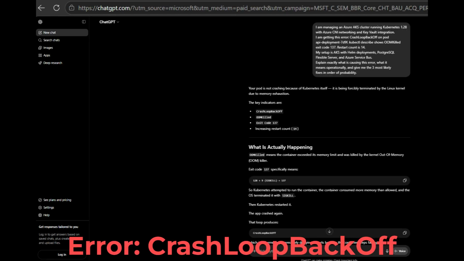Let me show you what ChatGPT actually says back. For this CrashLoopBackOff error with OOMKilled exit code 137, ChatGPT correctly identifies the root cause immediately. It tells me the pod is not crashing because of Kubernetes itself. It is being forcibly terminated by the Linux kernel due to memory exhaustion. The container consumed more memory than its limit allows. The OS killed it with SIGKILL. Kubernetes restarted it, it crashed again. And that loop produces CrashLoopBackOff. That is the exact diagnosis in under 10 seconds.